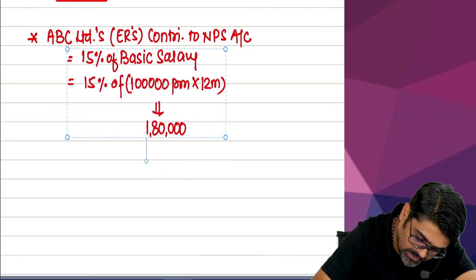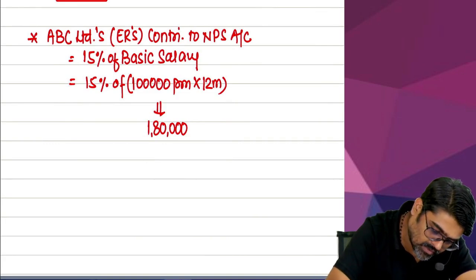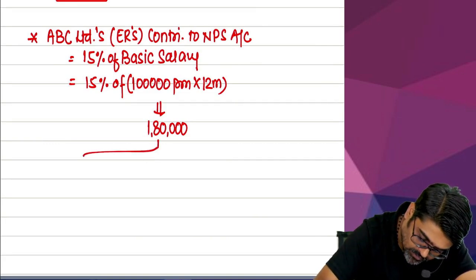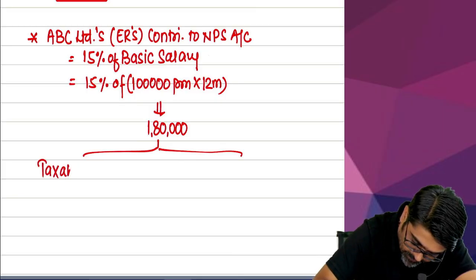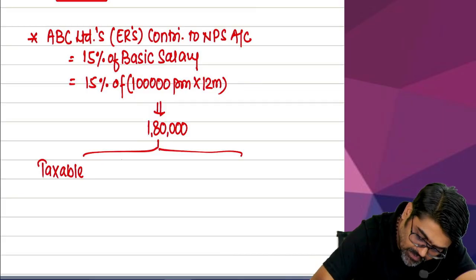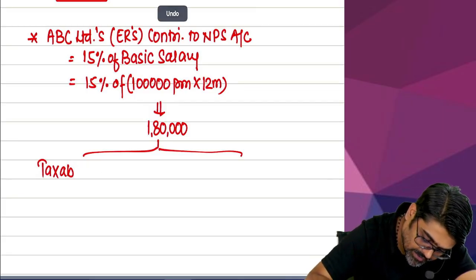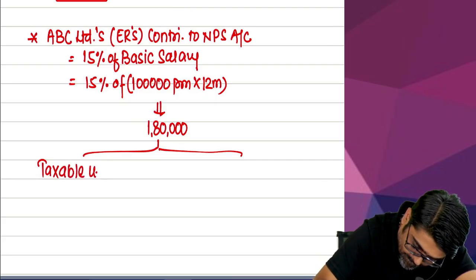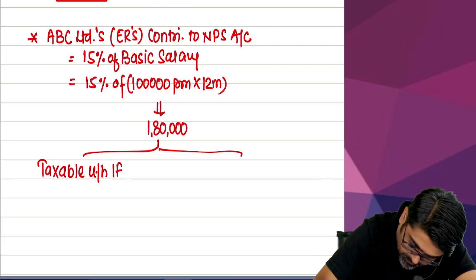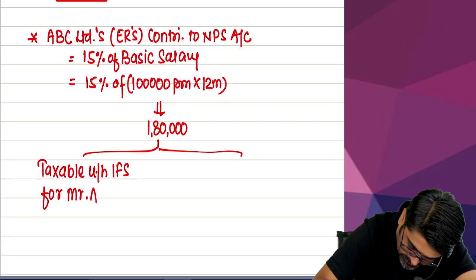Okay, very difficult, huh? Now, how many effects are you going to give? One effect or two effects? Two effects. First effect: taxable under the head salary. For whom? For Mr. A, who is the employee.